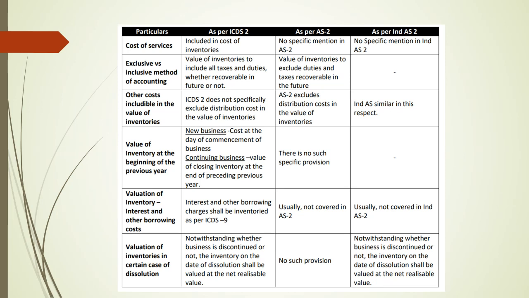Here, in a nutshell, what are the important distinctions, what are the critical differences between that ICDS 2 standard and AS 2 as well as Ind AS 2, we would be discussing right now. And we know at the time of inventory valuation, there are no specific instructions from the income tax department, if you go by form 6C, to have physical verification of inventories. There are certain columns where we have to report whether there are any quantitative differences. As per my limited information, kindly do correct me if I am wrong, there are no clues wherein we have to conduct physical inventory verification.